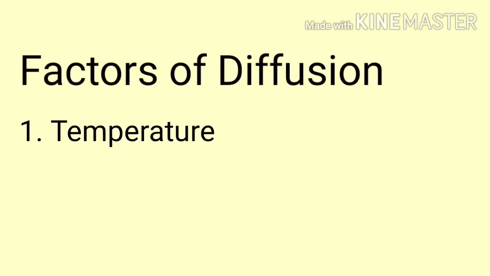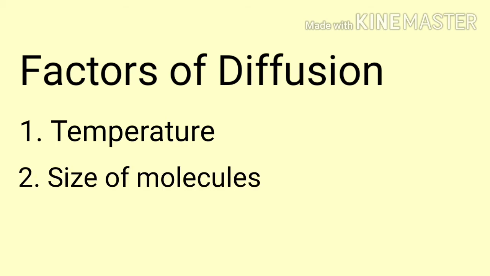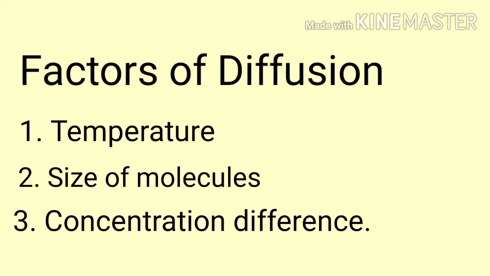Factors influencing the process of diffusion. Temperature: with the increase of temperature, the diffusion rate increases. If we add sugar separately in hot water and in cold water, it is found that sugar dissolves faster in hot water than in cold water.